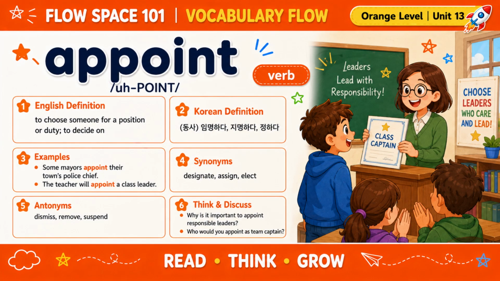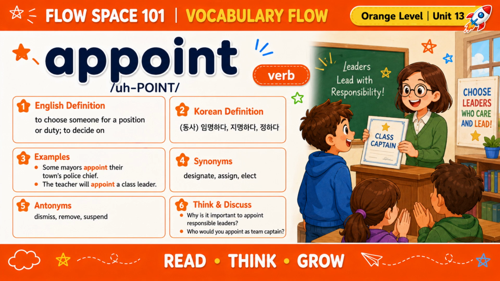Our next word is appoint. Say it with me, appoint. Appoint is a verb. It means to choose someone for a position or duty. It can also mean to decide on something. For example, some mayors appoint their town's police chief. Another example is, the teacher will appoint a class leader.